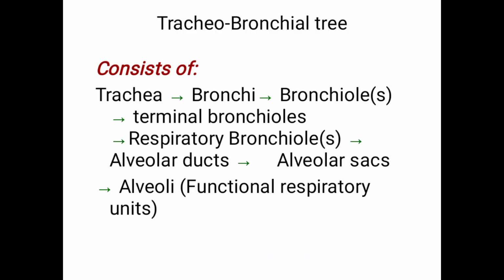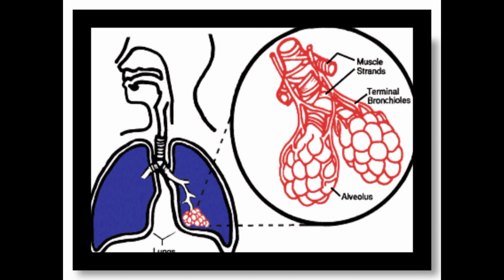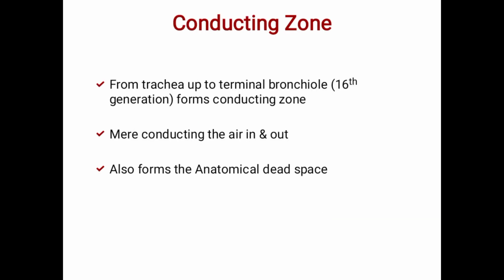The same thing. The tracheobronchial tree contains the terminal bronchioles and the alveoli, where the gaseous exchange takes place. Next, we divide this entire respiratory tract into two: one is the conducting zone, and the other is the respiratory zone. The conducting zone extends from the nasal cavity up to the terminal bronchioles, because our bronchioles get divided many times.